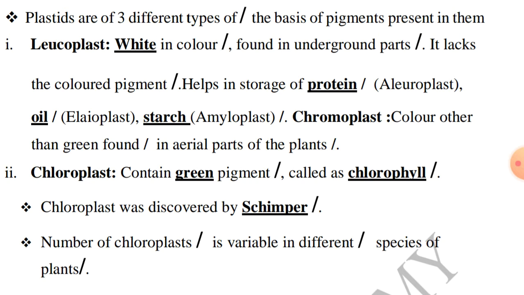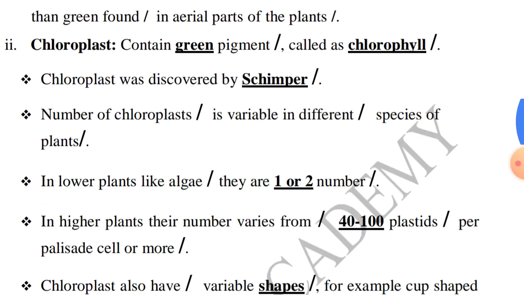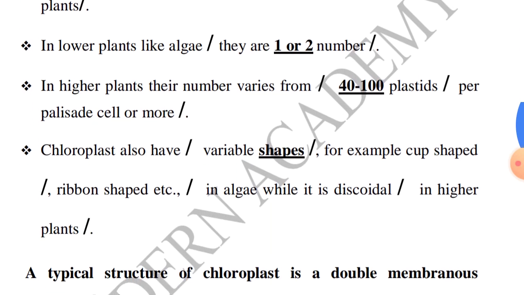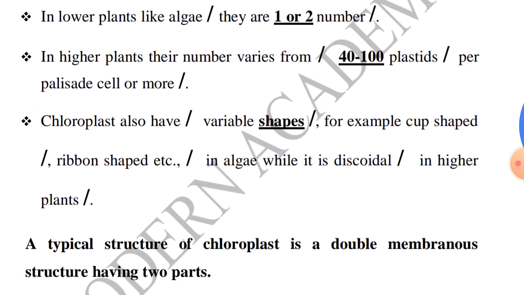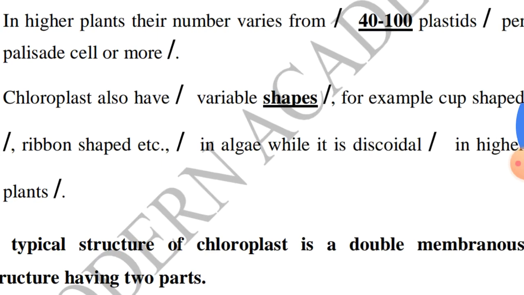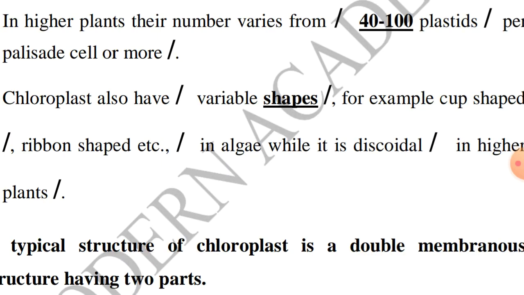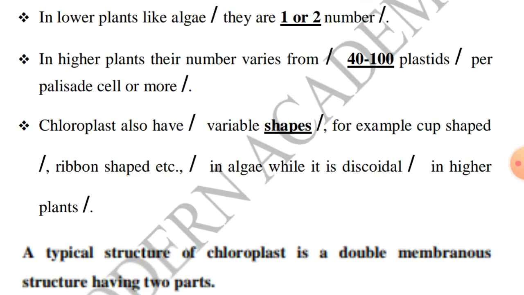Chloroplast contains the green pigment called chlorophyll. Chloroplast was discovered by Schimper. The number of chloroplasts is variable in different species of plants. In lower plants like algae, there will be only 1 or 2 chloroplasts. In higher plants, there are 40 to 100 plastids. Chloroplasts also have variable shapes, for example cup shape and ribbon shape in algae, while in higher plants they are discoidal.